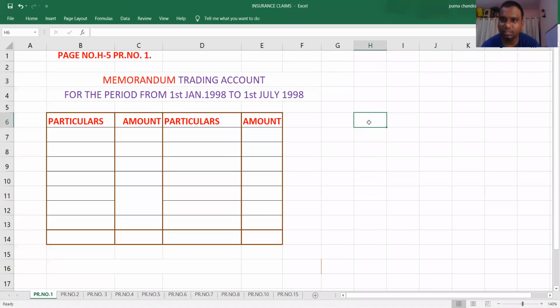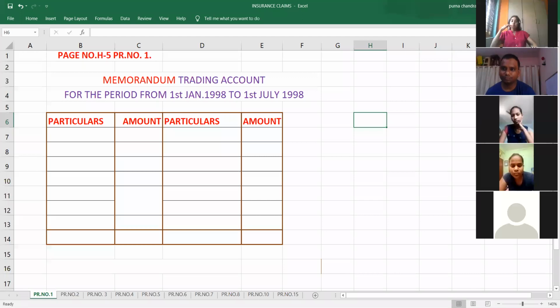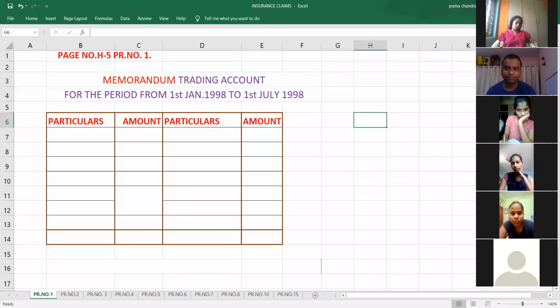I repeat, generally we will prepare the trading account at the end of the year, but here we are preparing the trading account for a particular period of time. That period of time also you have to mention. From 1st January 1998 to 1st July 1998. Draw the trading account pro forma. Simple, students. Make it fast. Draw it.